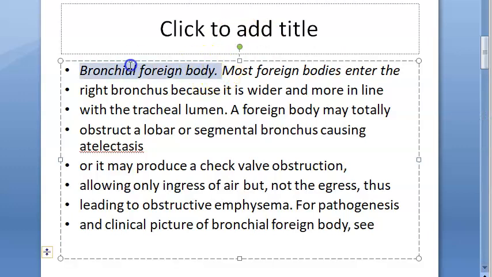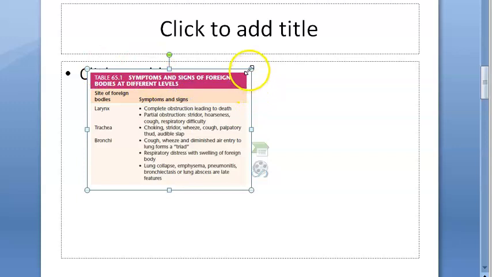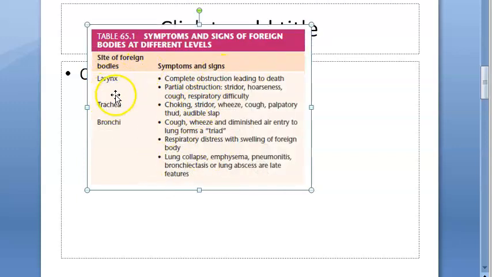First of all, let's look at something here. A foreign body can be at different levels. It can be at the level of larynx or trachea or bronchi. But here we are looking at bronchi. So what will be the symptoms? Cough, wheeze, diminished air entry into the lungs. This will be the triad. They will have diminished air entry into the lungs, obviously, and they will have cough and wheeze.